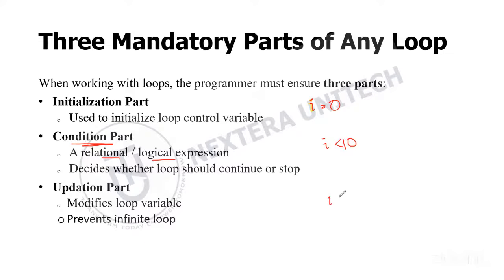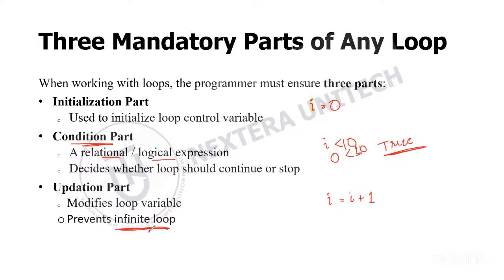So we need to update your loop control variable, because without the updation part, this i will stay at 0 only. So if i stays at 0 only, this condition will become true, right? Forever it will be true. So 0 is less than 10, so this will become true continuously. So an infinite loop will happen there.